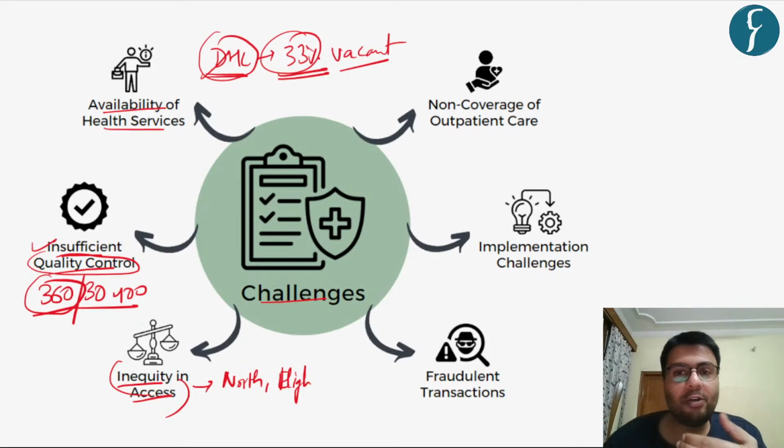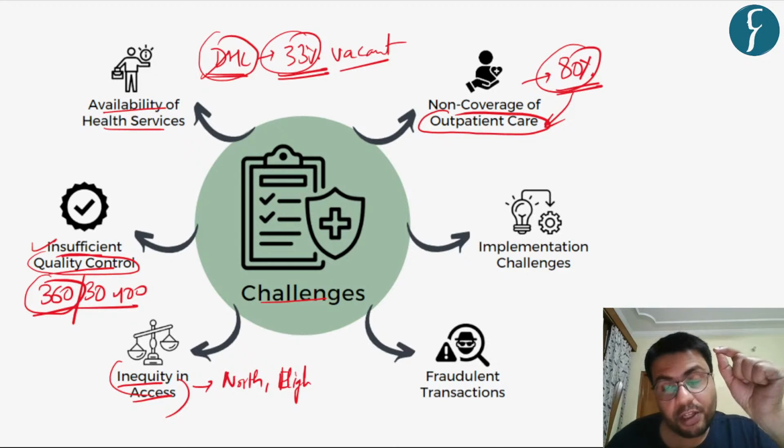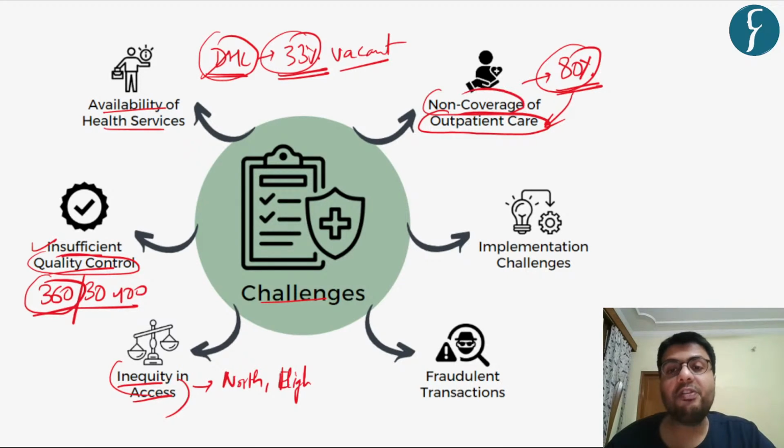Also, it is quite important to note that this scheme does not cover any outpatient care. And according to various reports, approximately 80% of the total expenditures made by people are done on outpatient care, which remains out of the coverage of this scheme. So, this high amount of outpatient care, which is not covered by this scheme, makes people again vulnerable to high out of pocket expenditures.